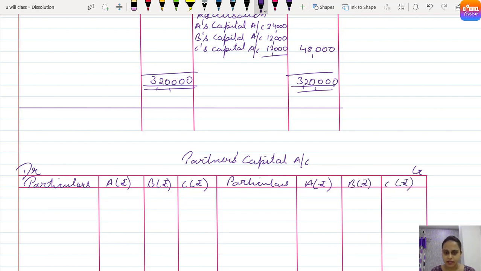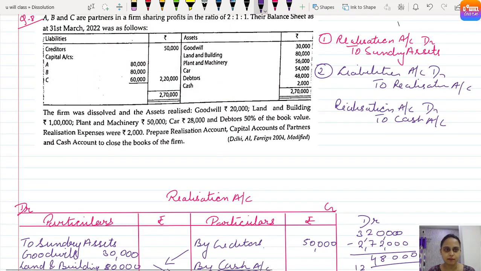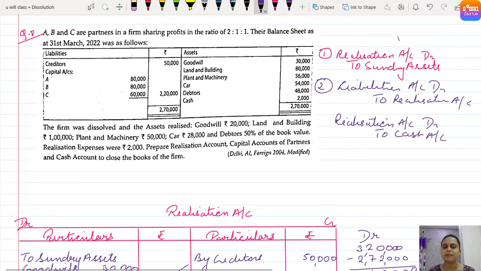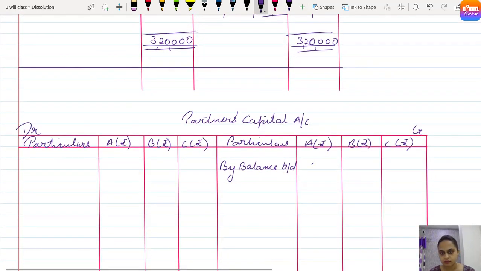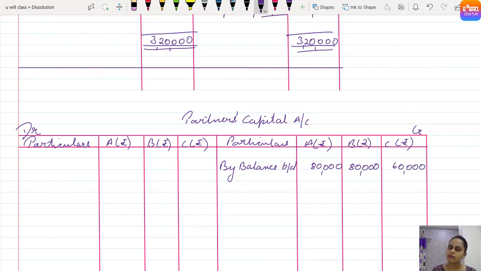Clear everyone? So let's start with by balance brought down, right? What is the balance of partners capital given as per balance sheet? 80,000, 80,000 and 60,000. Clear everyone?